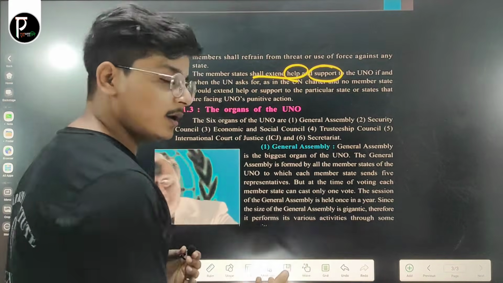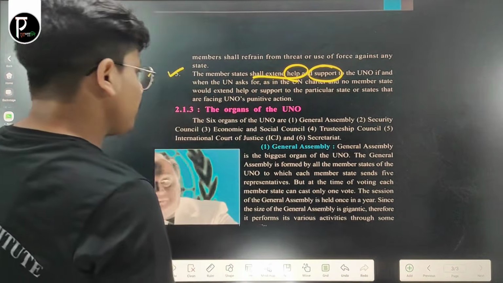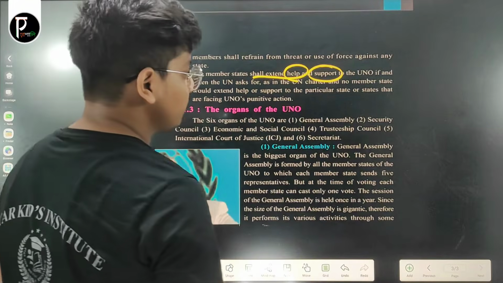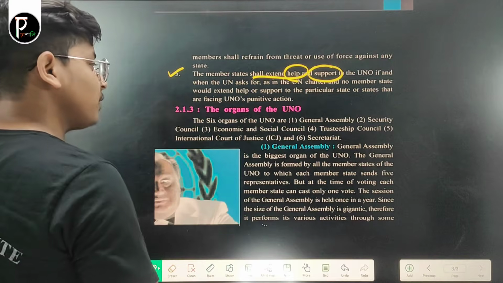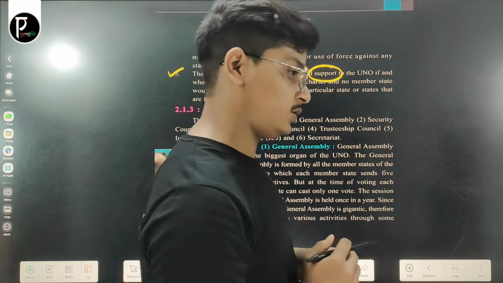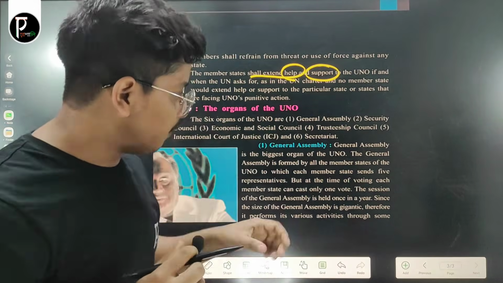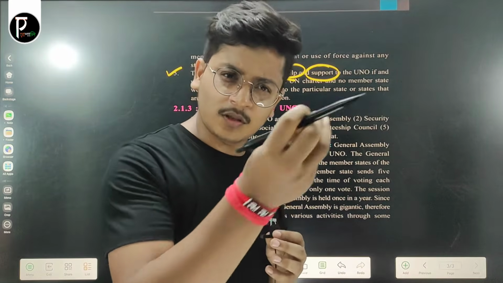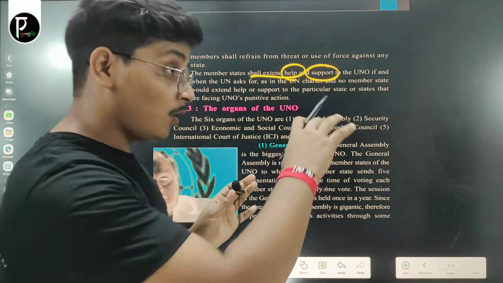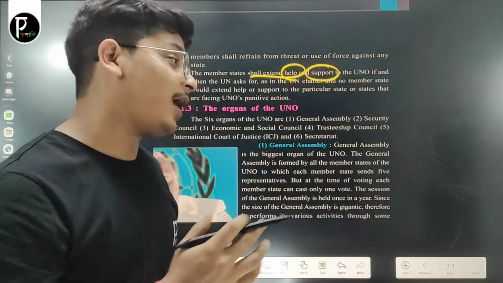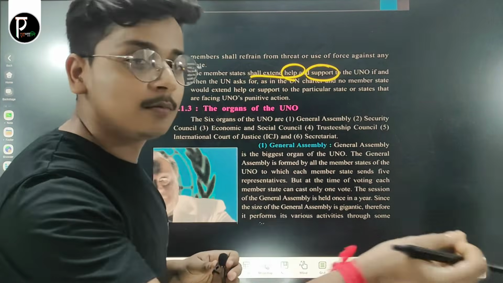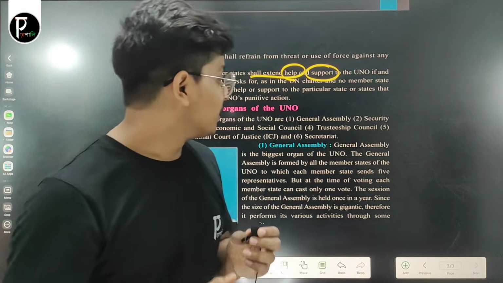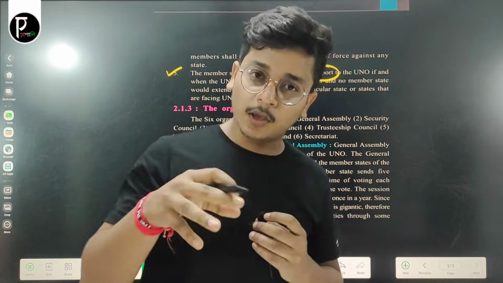Okay, it is written in the UN Charter itself. And when the United Nations Organization puts sanctions on a particular country, then none of the 193 member states could help the particular country which is facing sanctions from the UNO. Okay, these are the principles of the UNO.